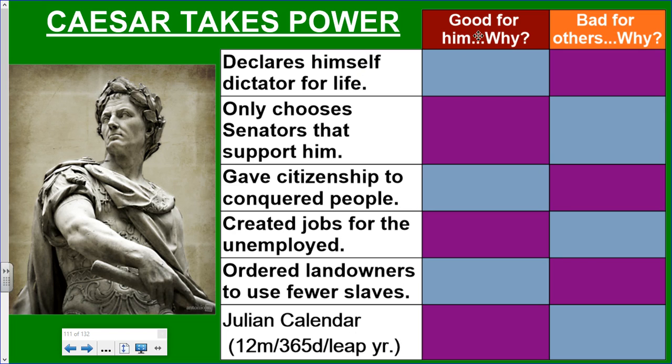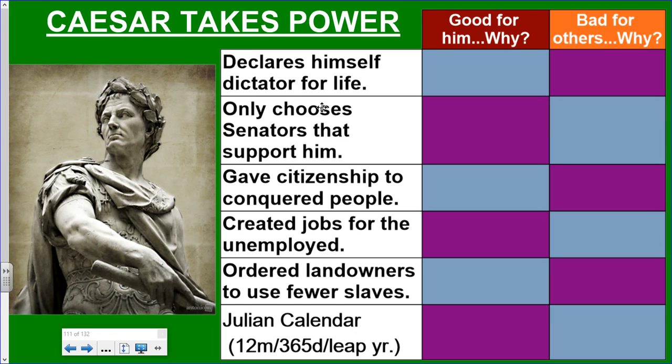Declaring himself dictator for life is good for him. Why? Give me one complete sentence answer for why it's good that Julius Caesar declares himself dictator. Why is that good for him? And then you also want to answer for this box right here. He's declared himself dictator for life. How is that possibly bad for others? Using a complete sentence, you've got to tell me why. So again, this statement gets written down, and both the good and the bad boxes have to be filled in with complete sentences. Let's go down the list real quick just to explain what these are, and the rest is up to you all.